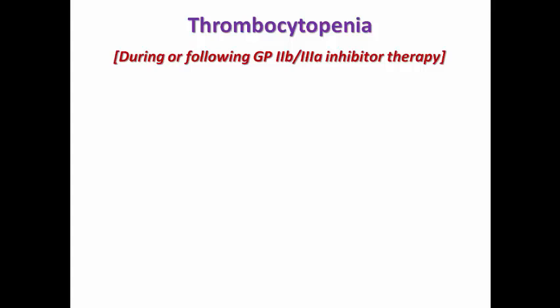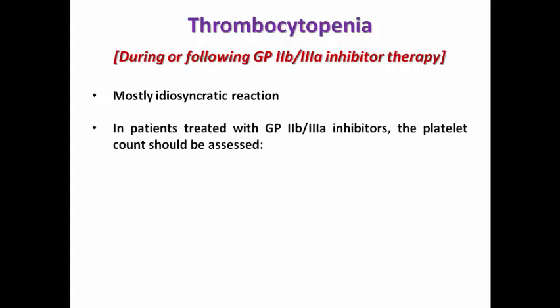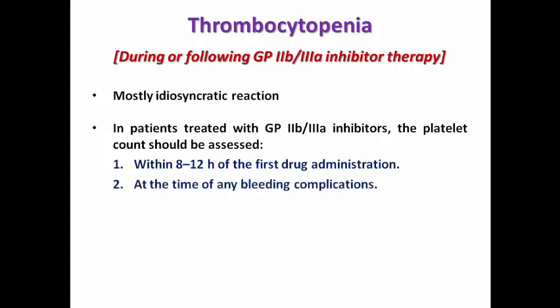We have two famous types of thrombocytopenia that we are going to speak about in brief. First one, during or following glycoprotein 2B3A inhibitors like tirofiban or eptifibatide. It is mostly an idiosyncratic reaction caused by the drug itself, and so in those patients who are having glycoprotein 2B3A inhibitor infusion, platelet count should be assessed 8 to 12 hours after the start of infusion, at the time of any bleeding complication, and then again after 24 hours.